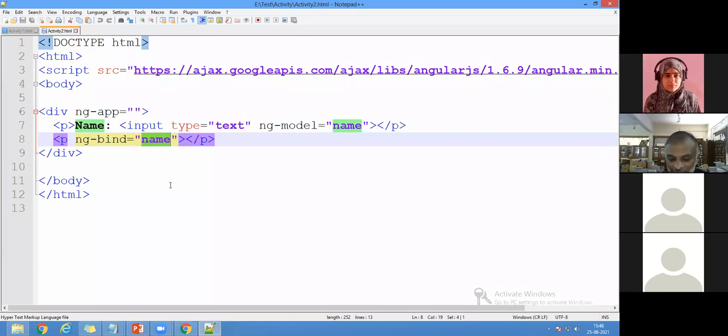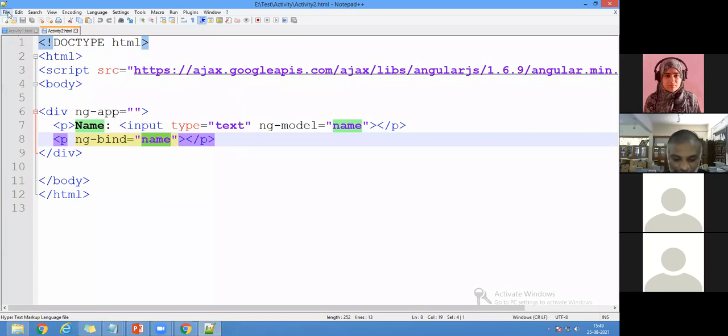Additionally, we have learned one more thing. It is called ng-bind. Hereafter, we are going to do the process with ng-bind and without ng-bind. Understand that, in the same way as scripting with online or offline, similarly we will do it with ng-bind or without ng-bind. This is about activity 2.